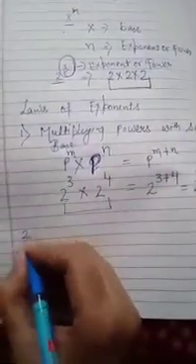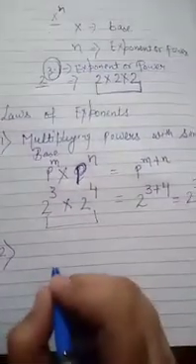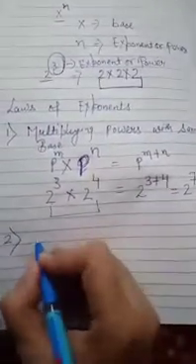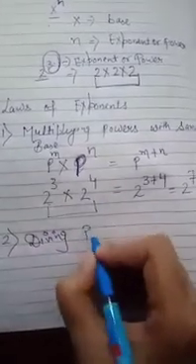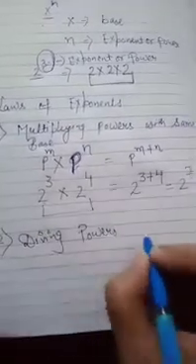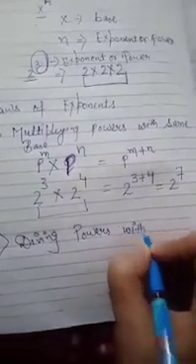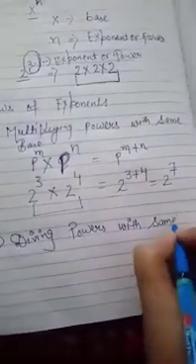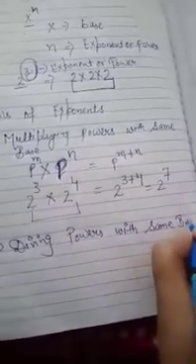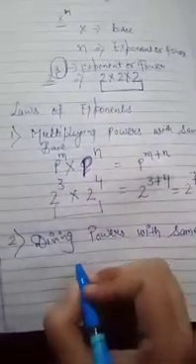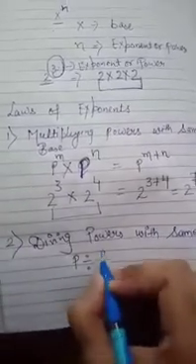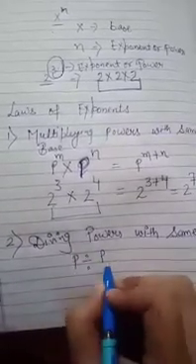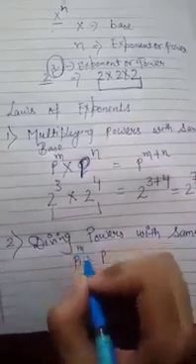Second law is dividing powers with the same base. See, p is the same base. p having first power m, second power n.